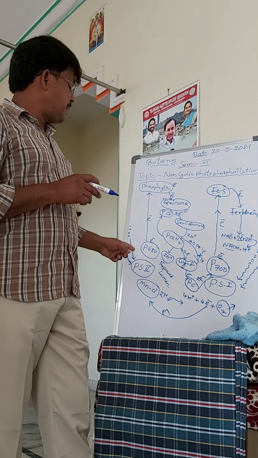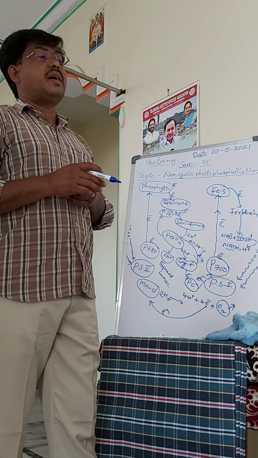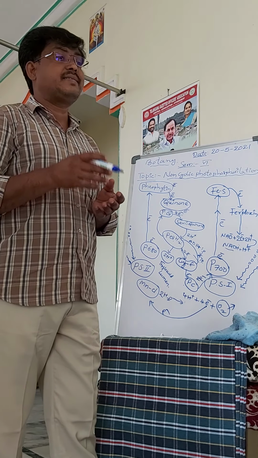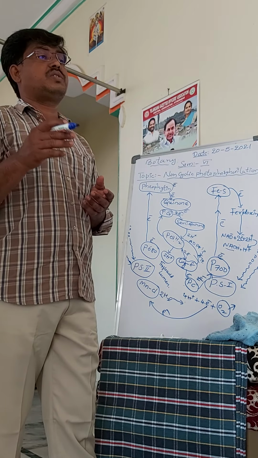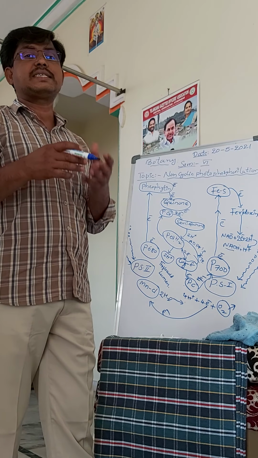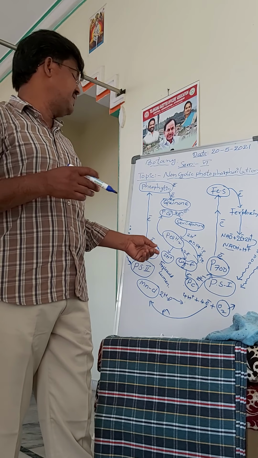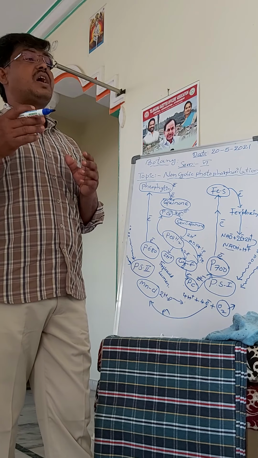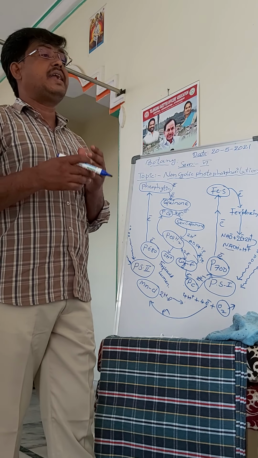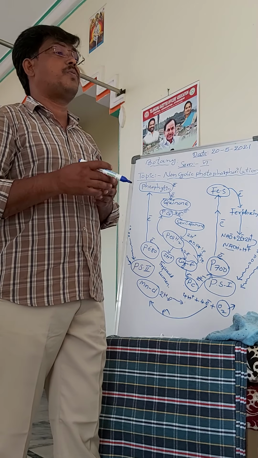The PS2 absorbs the lower wavelength, and the reaction center P680 is excited and releases 2 electrons. These 2 electrons are released from the P680, and these electrons first reach the pheophytin, and a deficiency of electron arises, fulfilled by photooxidation of water.